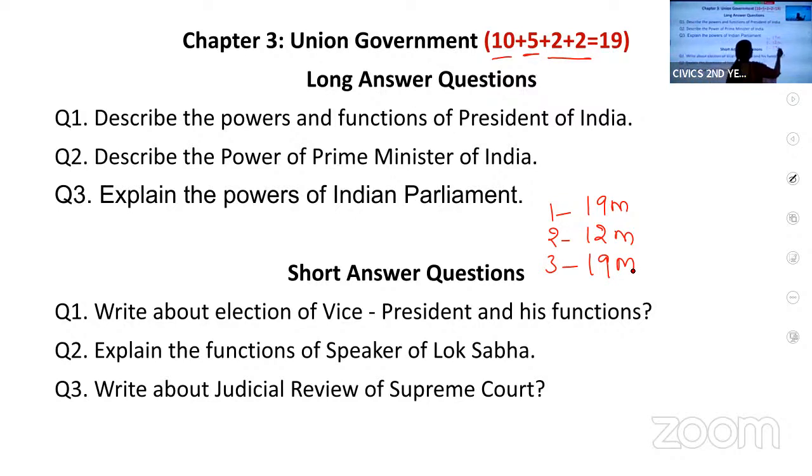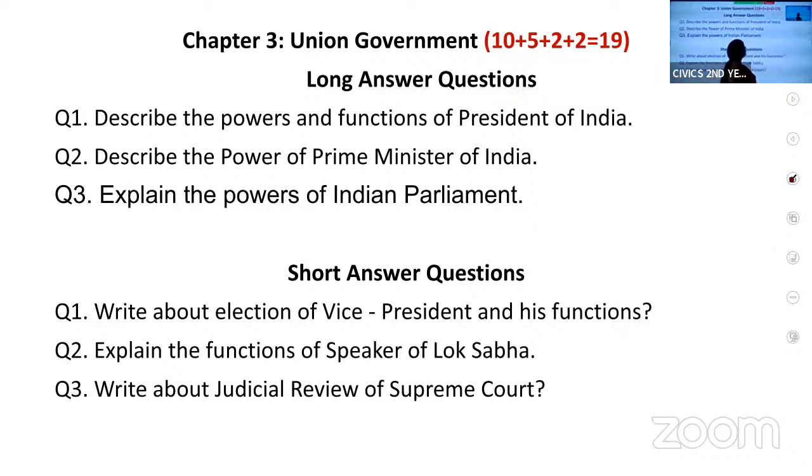Along with this, if you are learning chapter 9, which has a weightage of 26 marks, you can easily get through your exams. Passing is very easy if you are thorough with at least these 4 chapters, chapters 1, 2, 3, 9.